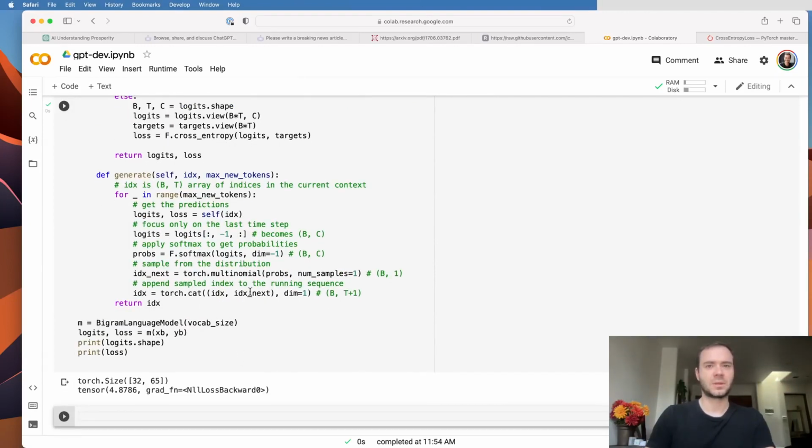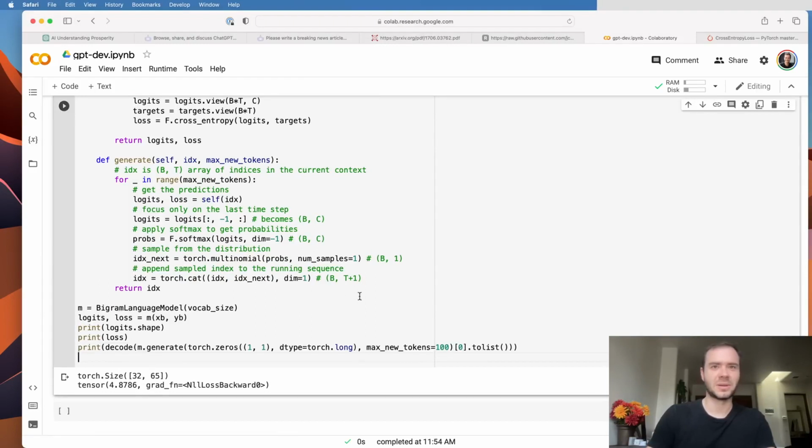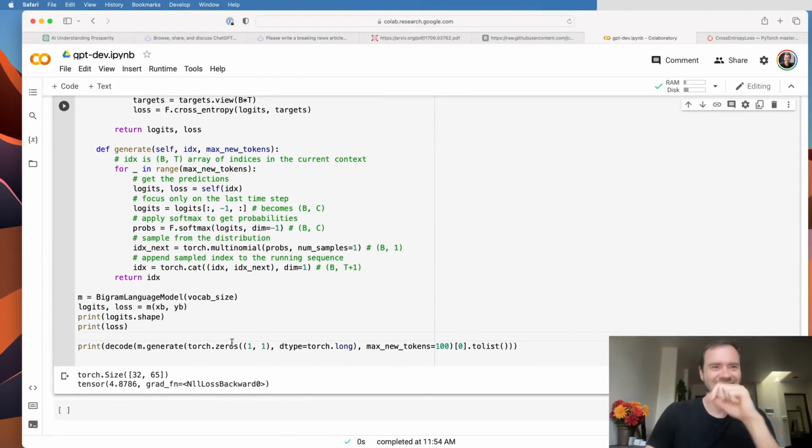And let's take that for a ride now. So I have another code chunk here, which will generate from the model. And okay, this is kind of crazy, so let me break this down. So these are the idx, right?